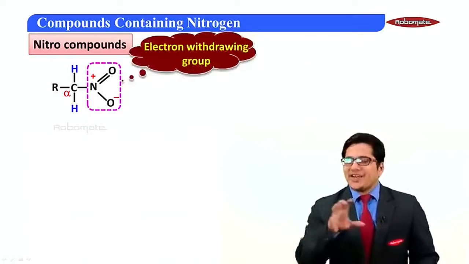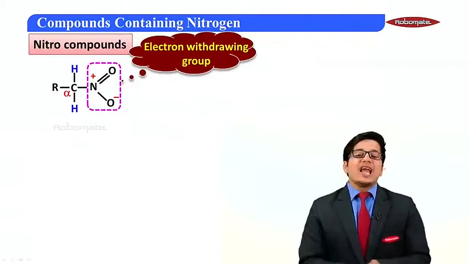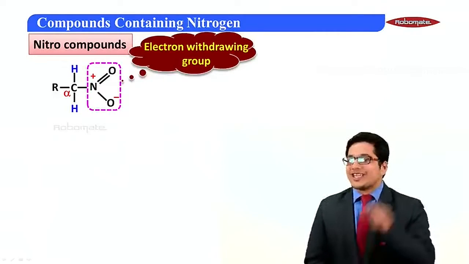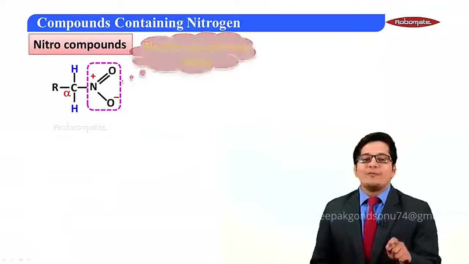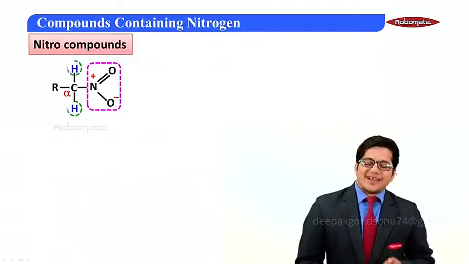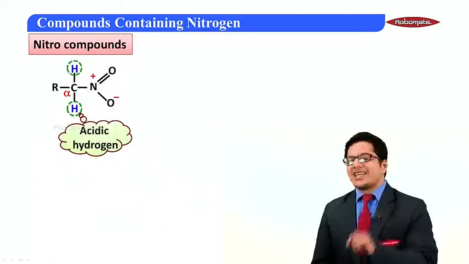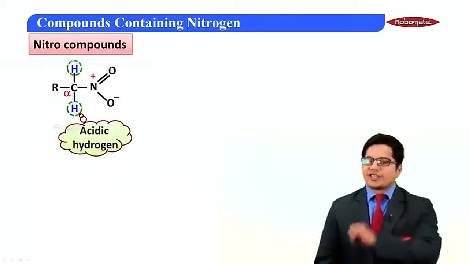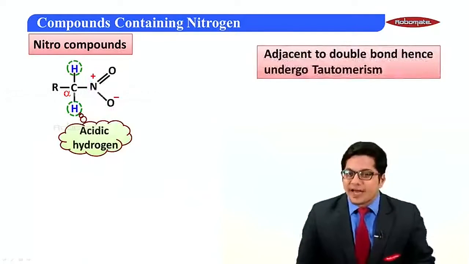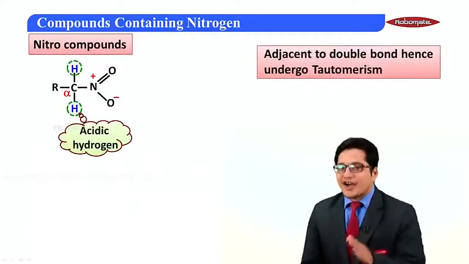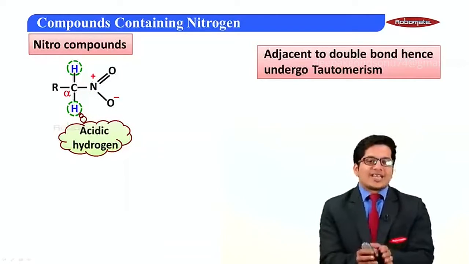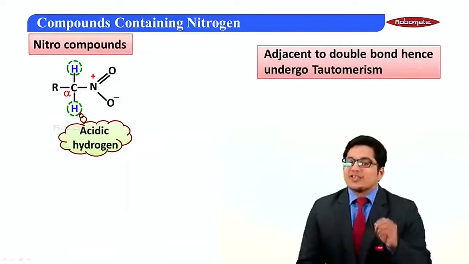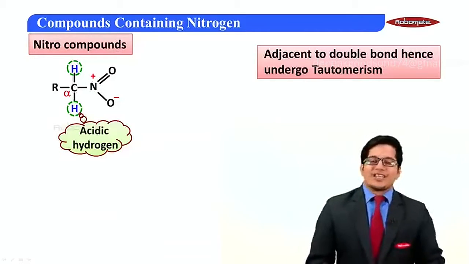And because of this, all the alpha hydrogens attached to the alpha carbon would be acidic. And because of this acidic nature of hydrogen, we get a phenomenon called tautomerism, because whenever acidic hydrogens are attached alternate to a double bond, we get this phenomenon.